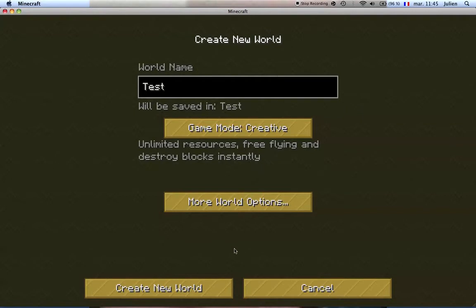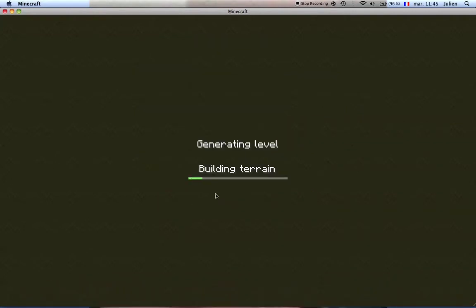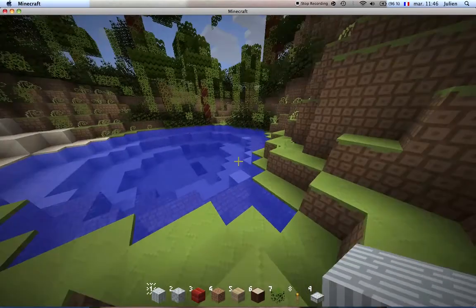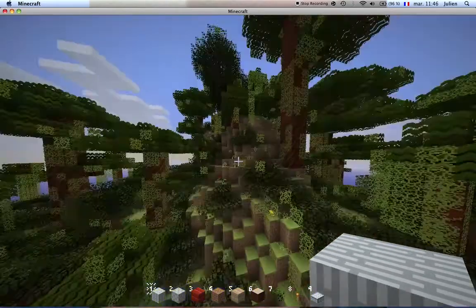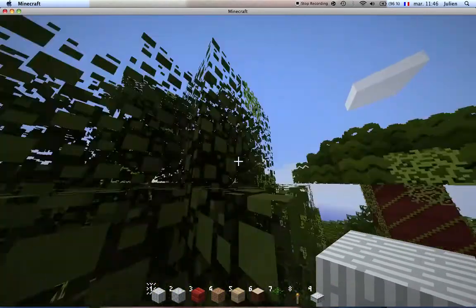Let me just call it test. How about that? God, I hate those moments when you have absolutely nothing to do. You just wait. Oh, looks like it's working. Ooh, bad lag. Okay, looks like I don't need any kind of OptiFine.